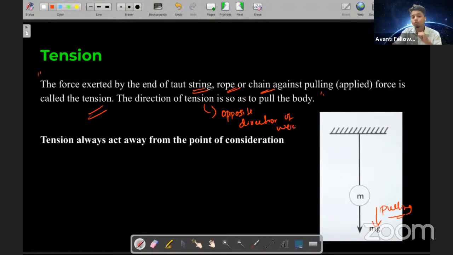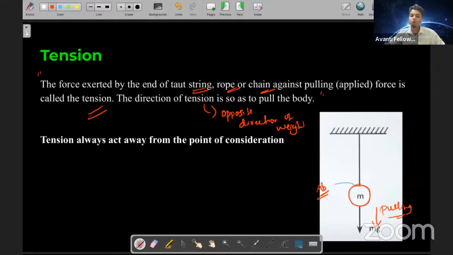Now, students, how do you consider this force, tension? Let's say you have this mass, and let's say Abhay is sitting over here.